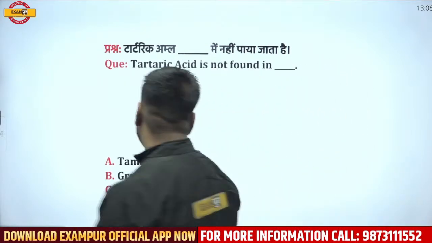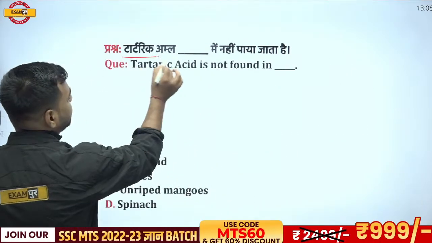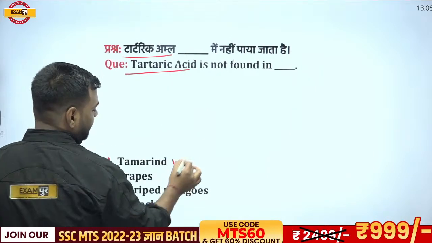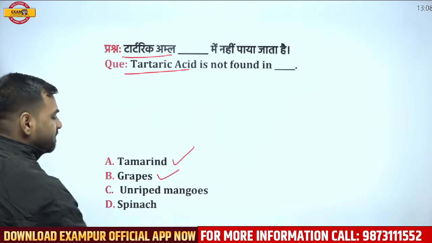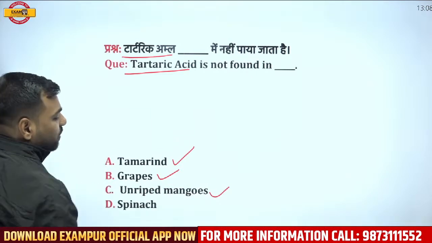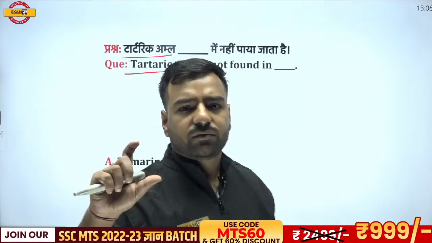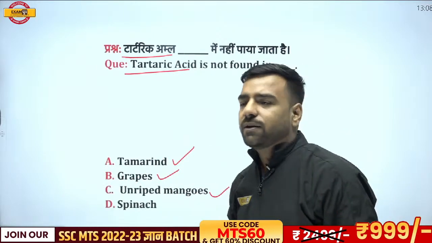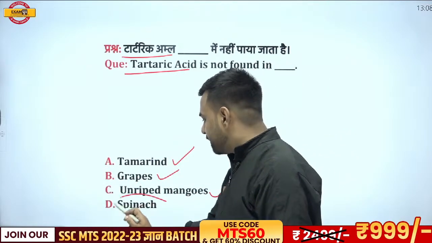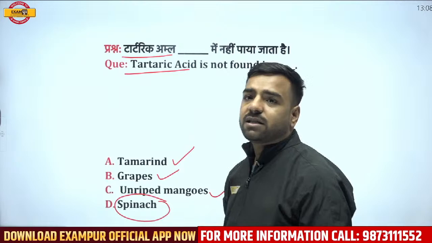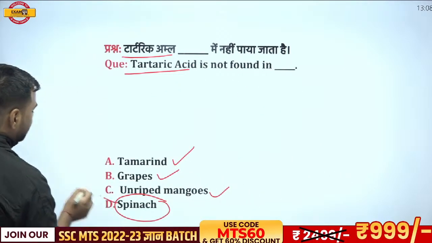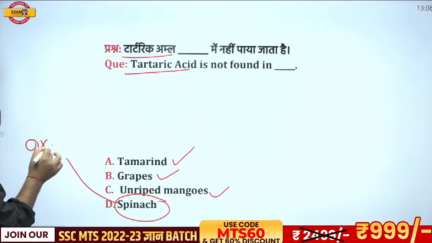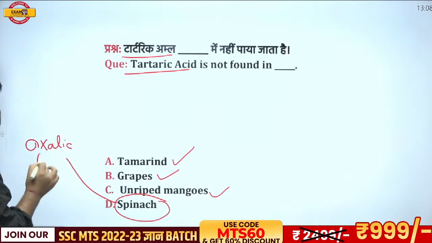Okay. Let me tell you, tartaric acid is present in tamarind, that is imli. It is also there in grapes and it is also there in unripe mangoes. Green colored mangoes, we call that kacha aam, right? Spinach, in Hindi we call it palak, actually has oxalic acid.